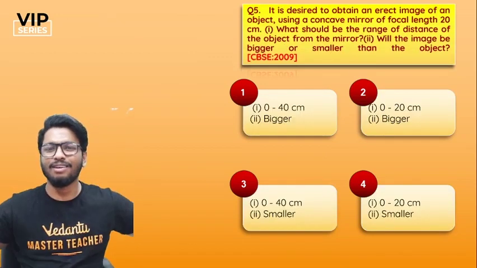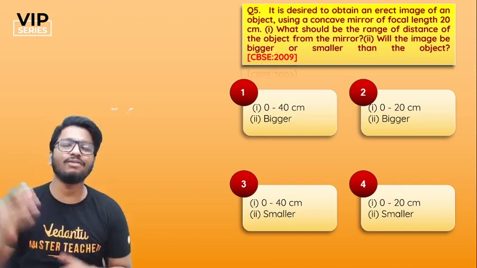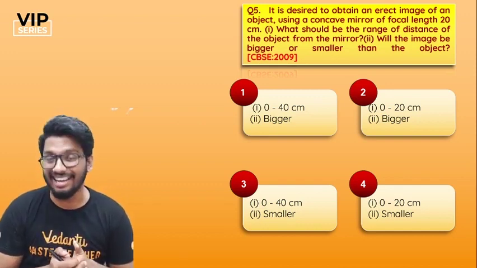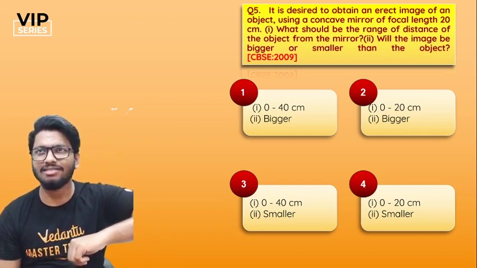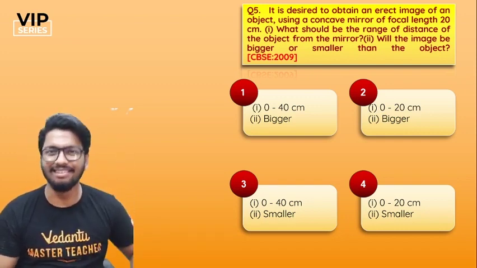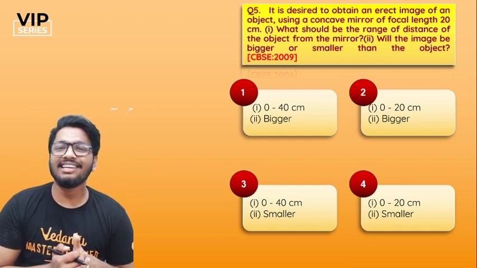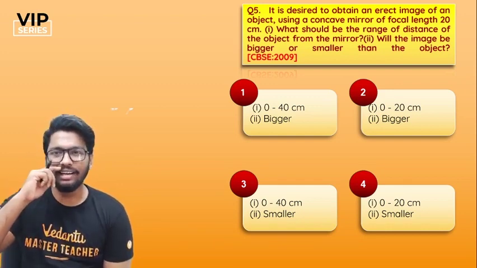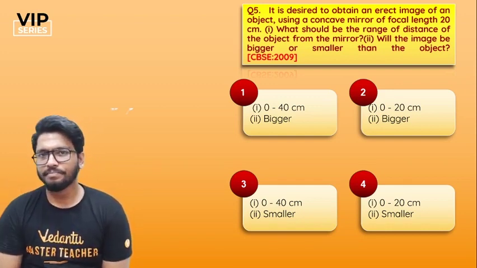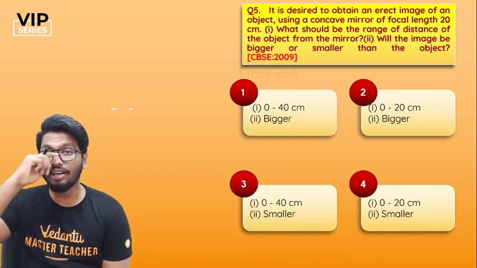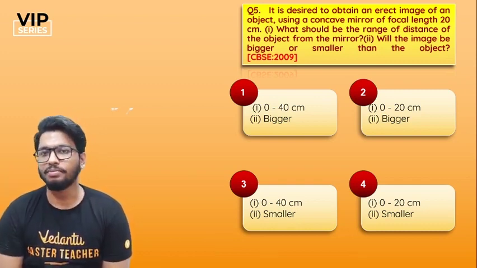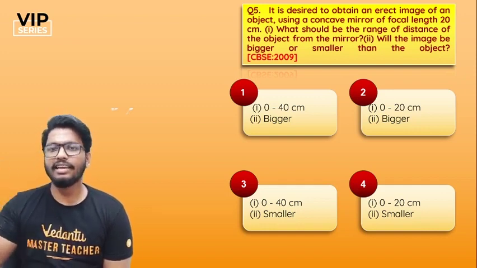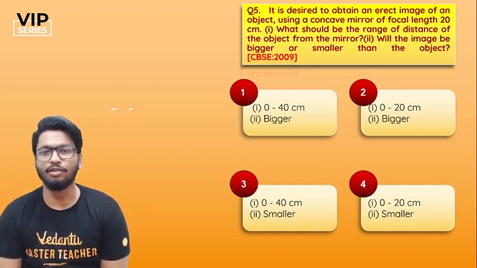Moving on to the 5th one, pretty much halfway through, people. This question was asked in CBSE 2009, which is about 11 years ago, but still, here's the question. It is desired to obtain an erect image of an object using a concave mirror of focal length 20 centimeter. What should be the range of the distance of the object from the mirror? Will the image be bigger or smaller than that of the object?